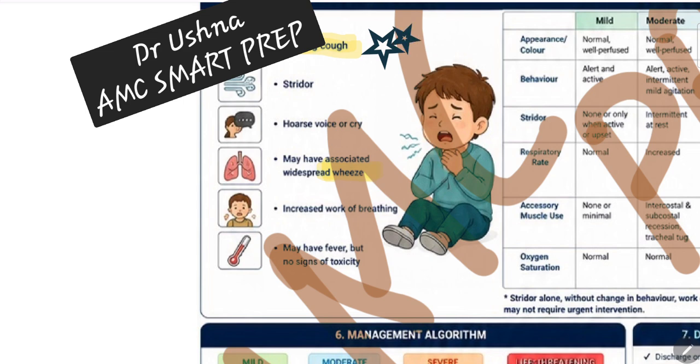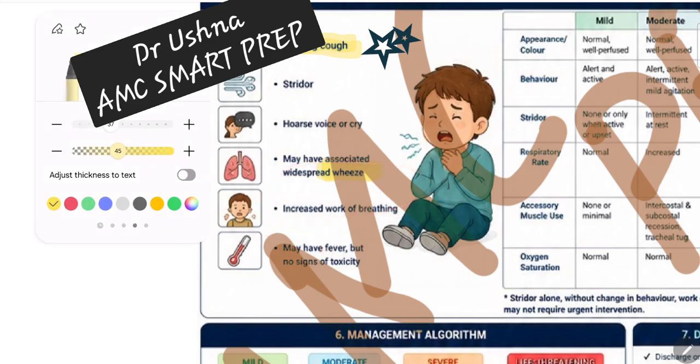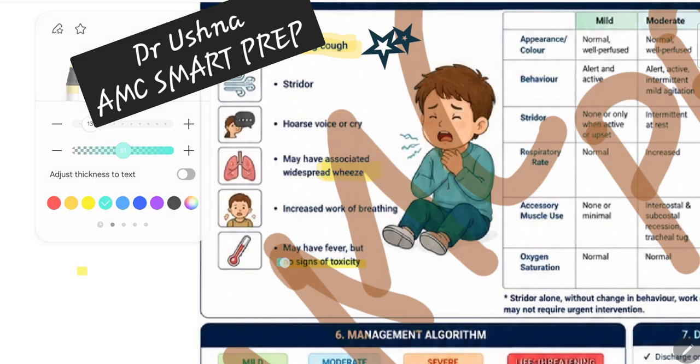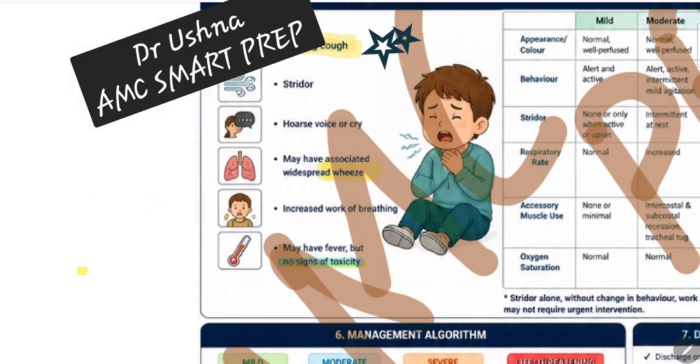Then your patient can have increased work of breathing, fever can be there, but remember your croup patient is not very hemodynamically unstable. There is no sign of toxicity. The patient is absolutely fine clinically, the lab parameters are normal. He is not having very severe symptoms like the second most important counterpart, epiglottitis. So epiglottitis patient is very sick. Croup patient is not that much sick.